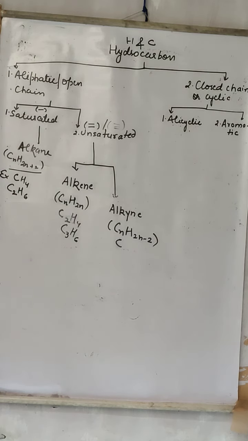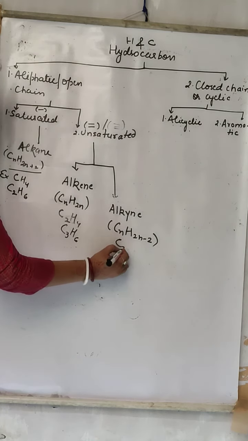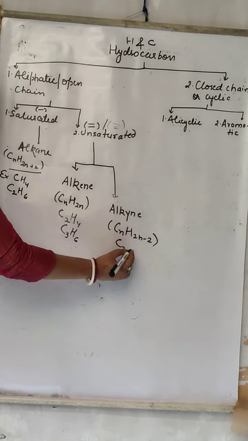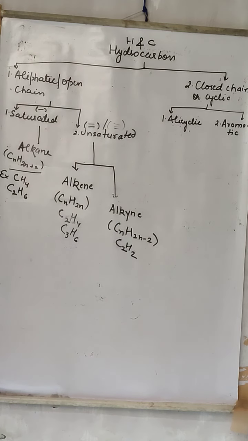But 1 carbon cannot show it. The first member of the series will be 2. At least 2 carbon atoms are required for showing a triple bond. If carbon atoms is 2, then how many hydrogen atoms? 2 into 2, 4, 4 minus 2, 2. So C2H2. Alright. Now next, that is closed chain or cyclic chain.